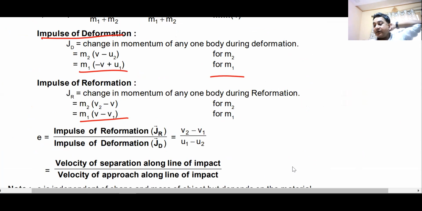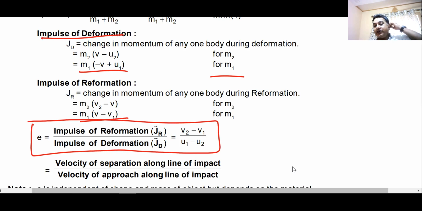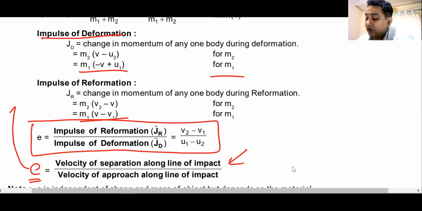This is the impulse of reformation. When you apply this formula, you will get V2 minus V1 divided by U1 minus U2. Velocity of separation along the line of impact divided by velocity of approach along the line of impact. This is always applied along the line of impact. Will you remember that?